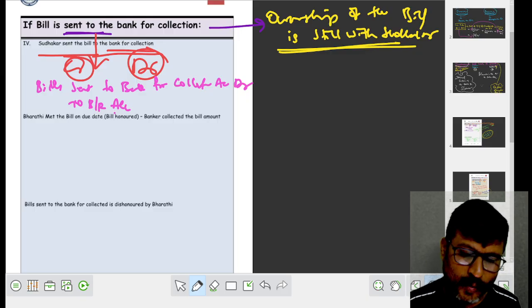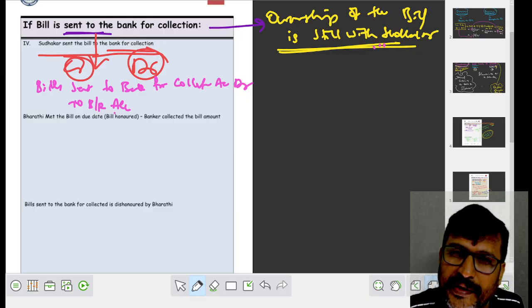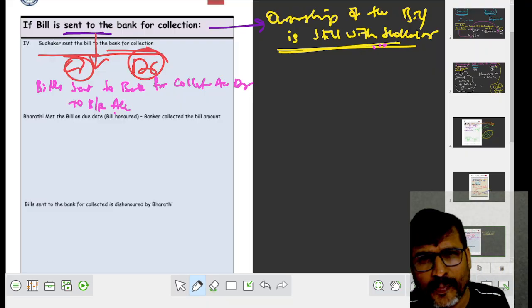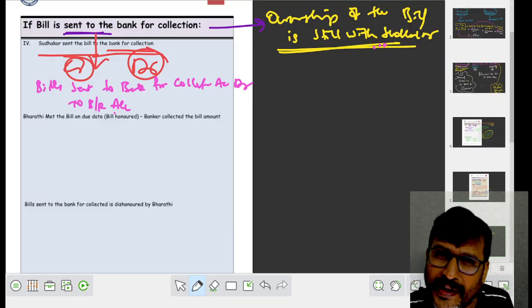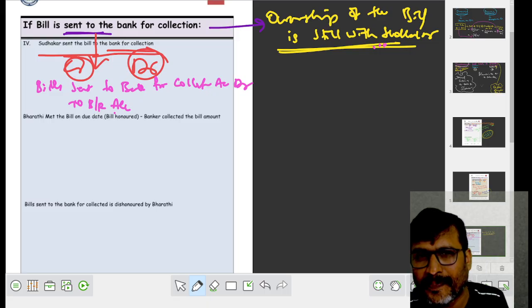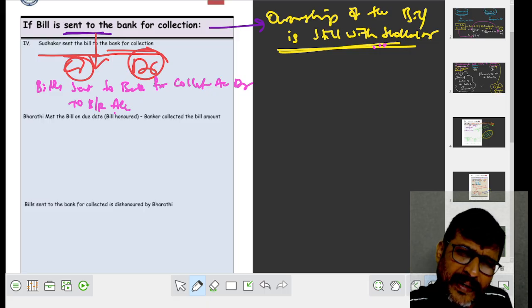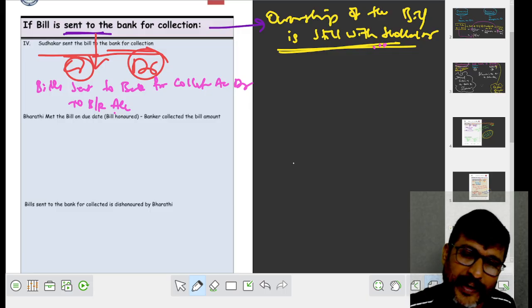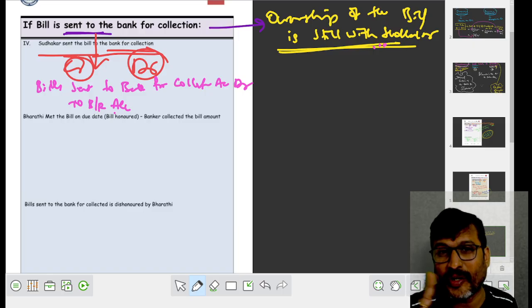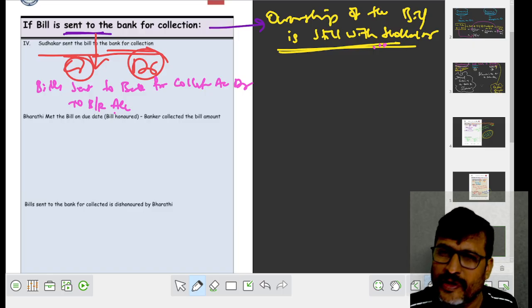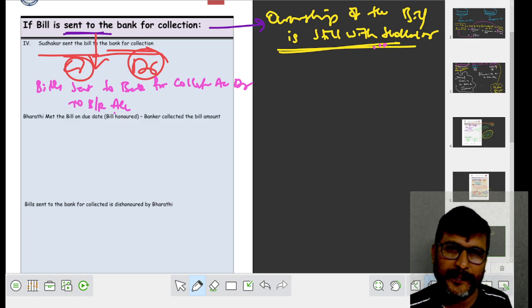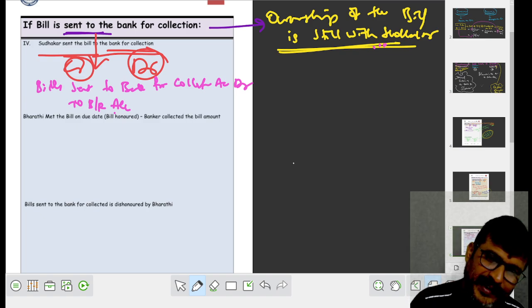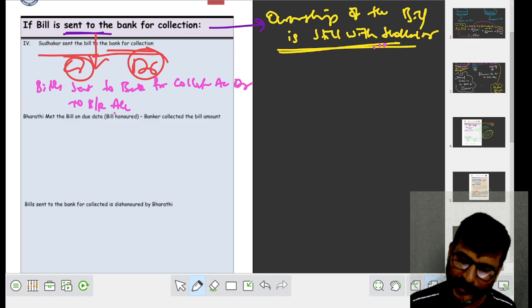But here, ownership is still in the hands of Sudhakar. When it is endorsed to Radha, ownership goes to Radha. When it is discounted with bank, the ownership goes to bank. But when the bill is sent to the bank for collection, the ownership is not given to the bank. The ownership is still with Sudhakar only. But bills decreases, sent to the bank for collection increases.